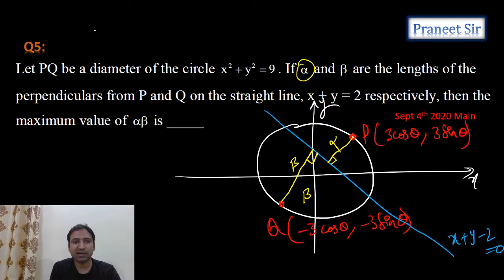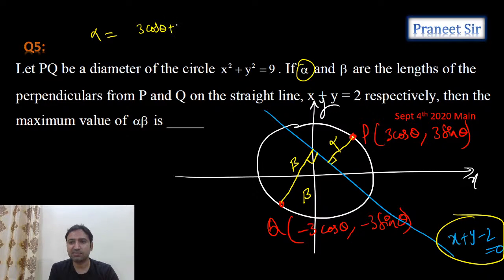How to calculate alpha, guys? Alpha is nothing but the perpendicular distance from point P to the straight line x plus y is equal to 2. When we calculate this, we get 3 cos theta plus 3 sin theta minus 2 by root 2.